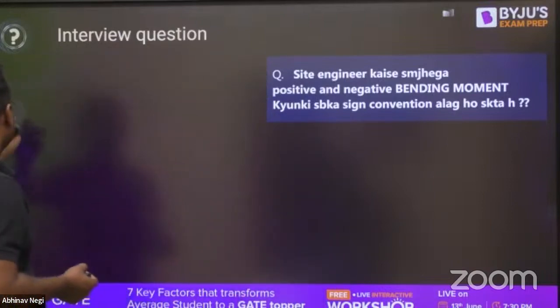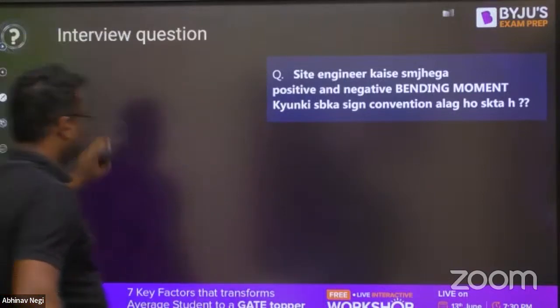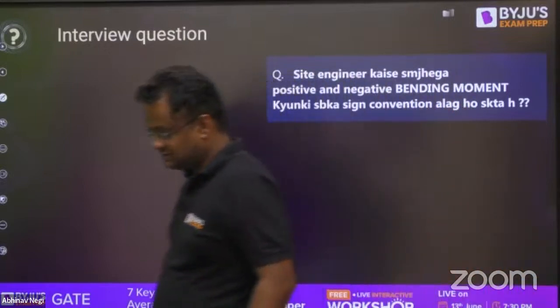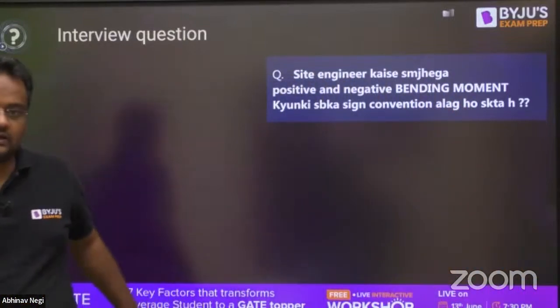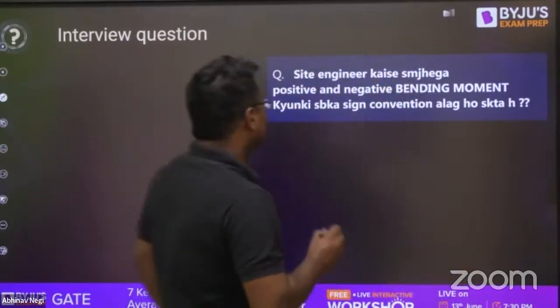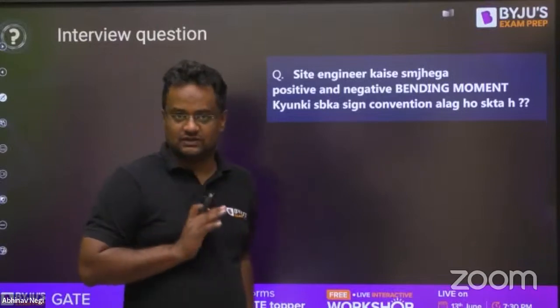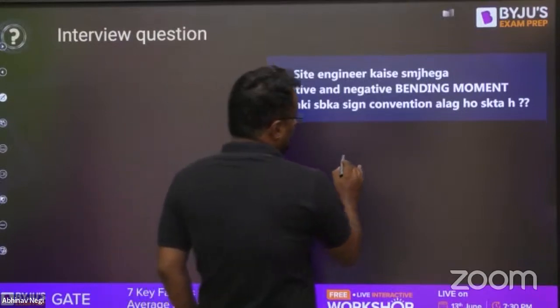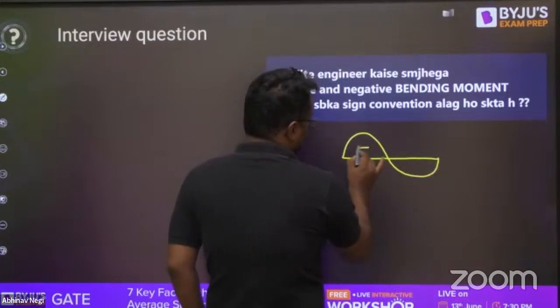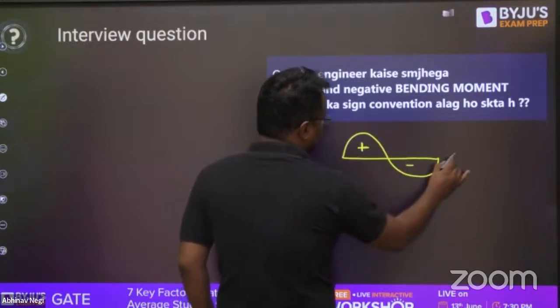Okay, so guys, now in between we'll be taking some interview questions also, because ultimately in few IITs, MTech, PSU, all PSUs, engineering services, you have to give interview also. So only by technical it will not do. So guys, see, anybody can have a different sign convention. So suppose a drawing comes to a site engineer like this, BMD.